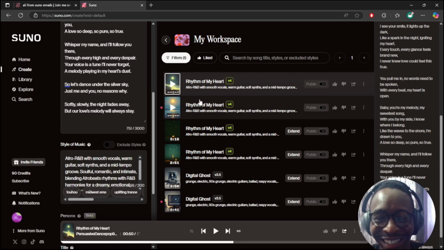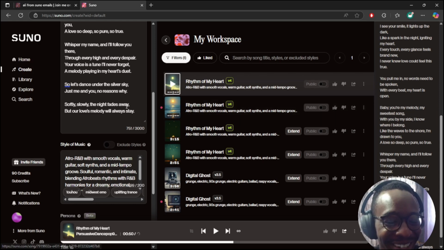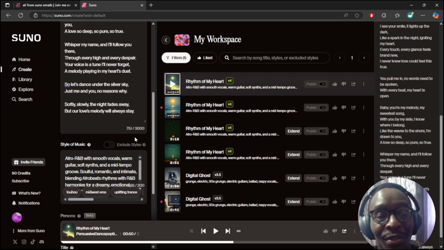And the character limit for describing the lyrics of the song is like 3,000 characters, which is big. So you can come up with as many meta tags as possible.